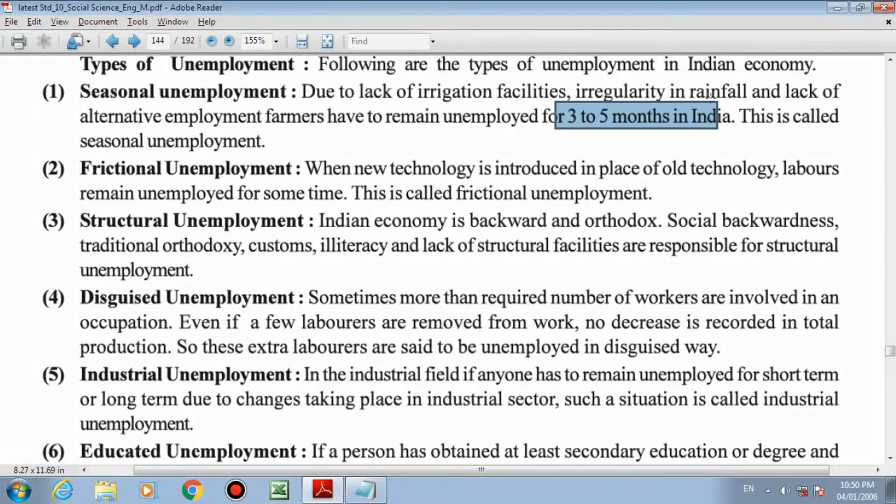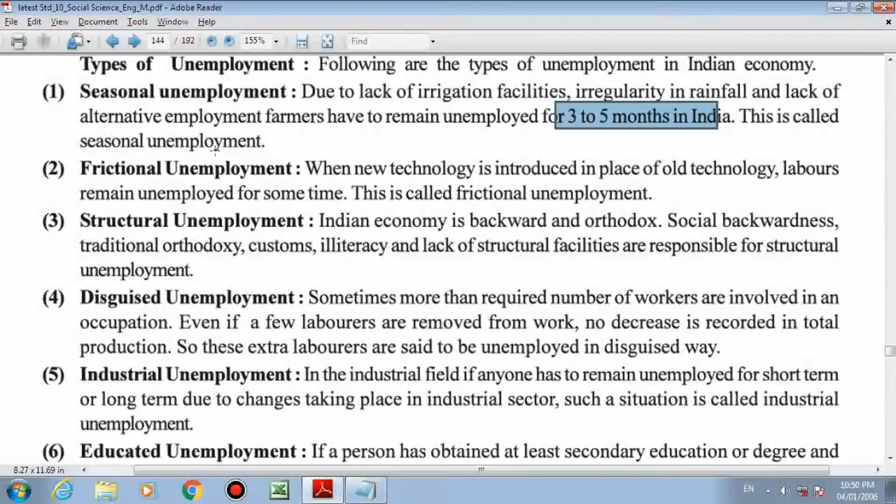In agriculture we require water, rainfall is not regular, irrigation facility is not available, and there is no other job other than agriculture. Because of this situation, the farmer has to remain unemployed for 3 to 5 months in India. For this time slot, it is called seasonal unemployment, because of the season they are unemployed.